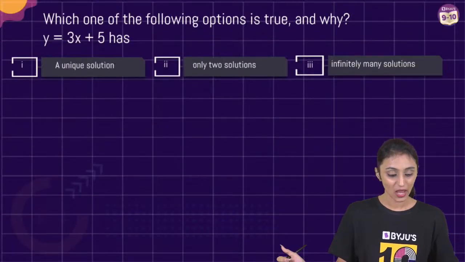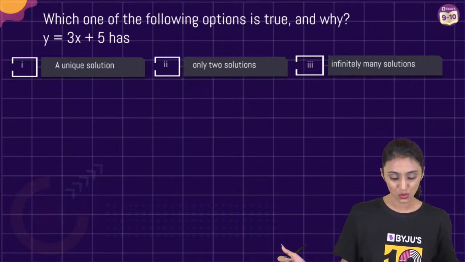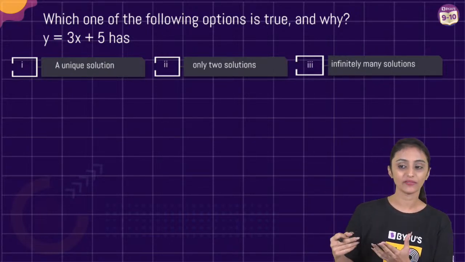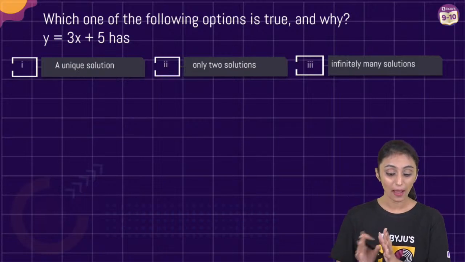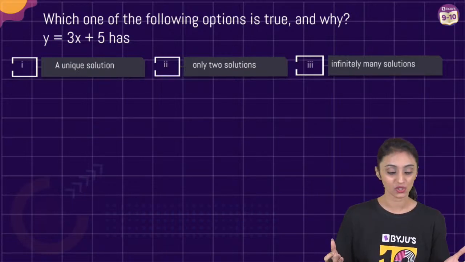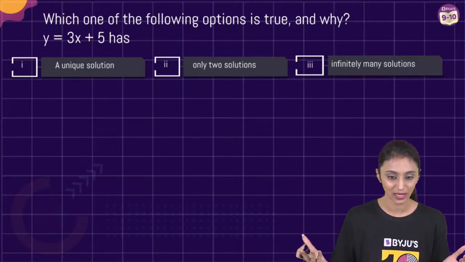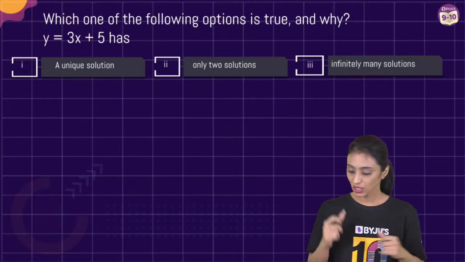Question number 6. Which of the following options is true and why? y equal to 3x plus 5 has. Please, we do not have to mug up such questions. I know that you might feel that, ma'am, these are the questions we have in the book. But please understand what they mean actually, because when the question is slightly twisted, we end up making errors there, right? We get confused. So let's understand this.